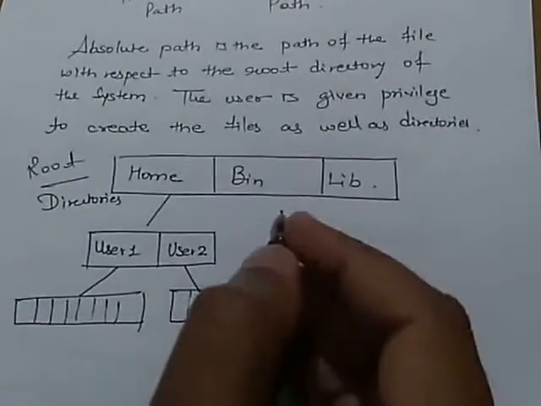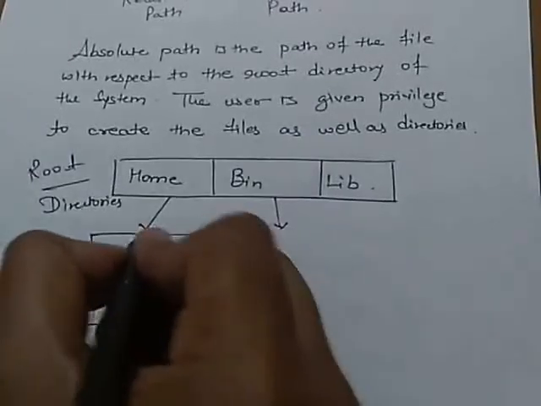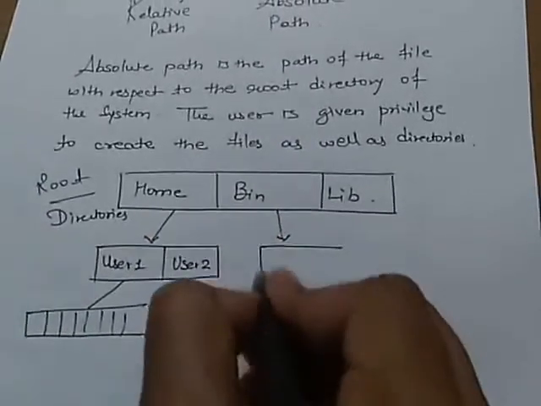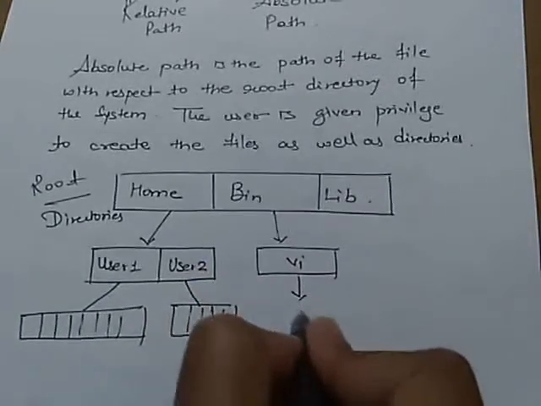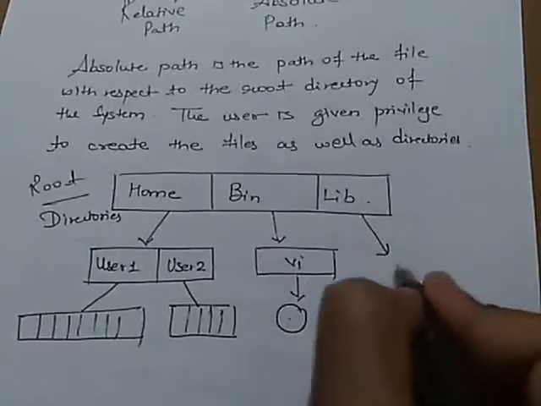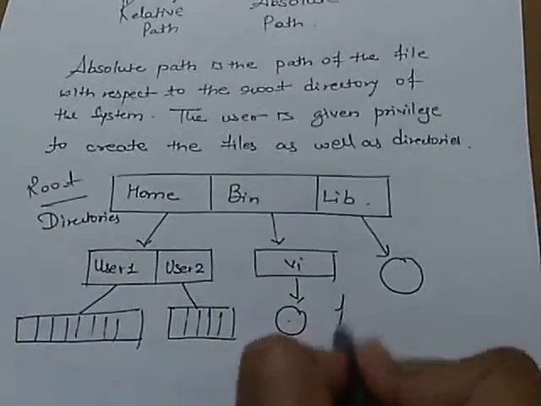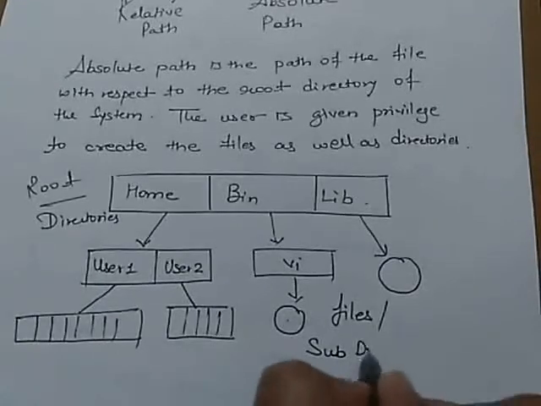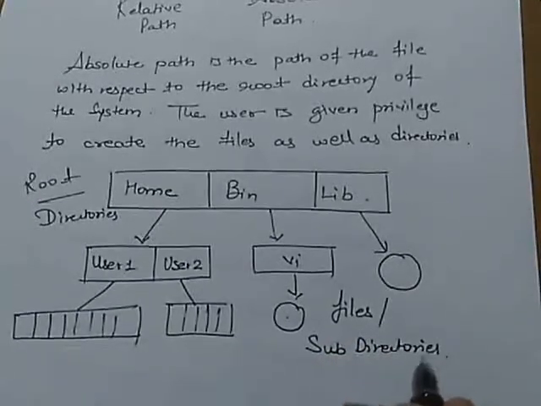Now for example, in bin we have the executable files. For example, we have editors like vi, and these are the files. In lib we have a directory, we have another file system. So we can say that these are files or subdirectories.